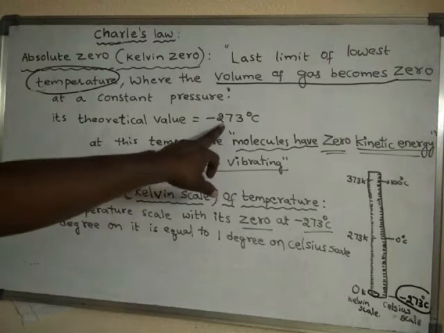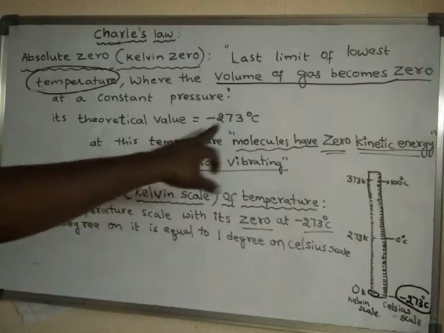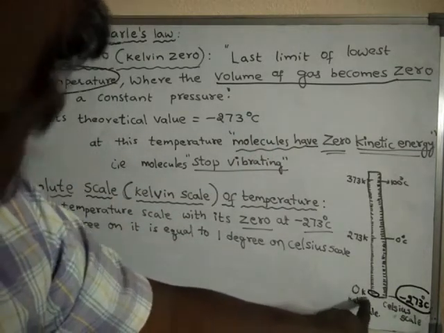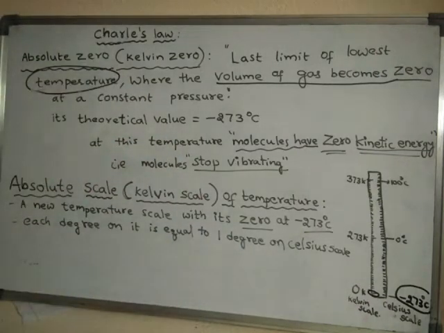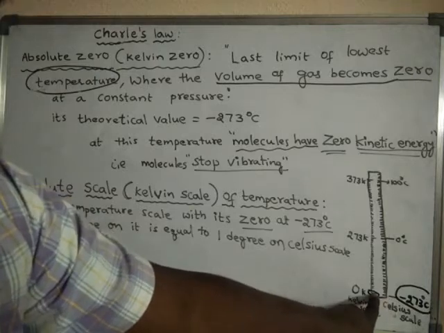So at this particular temperature, minus 273 degrees centigrade is nothing but what? 0 Kelvin, or else Kelvin 0, or else simply absolute 0. This temperature is equal to this temperature only.